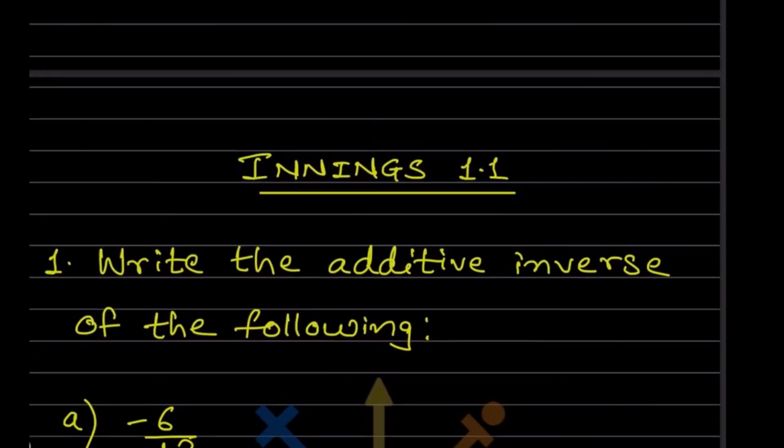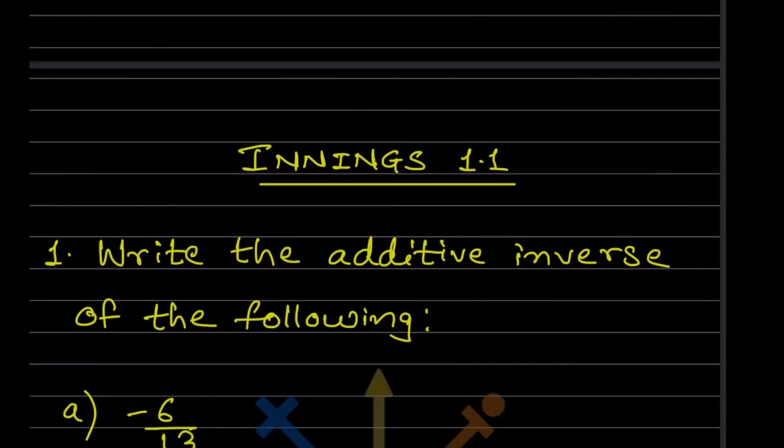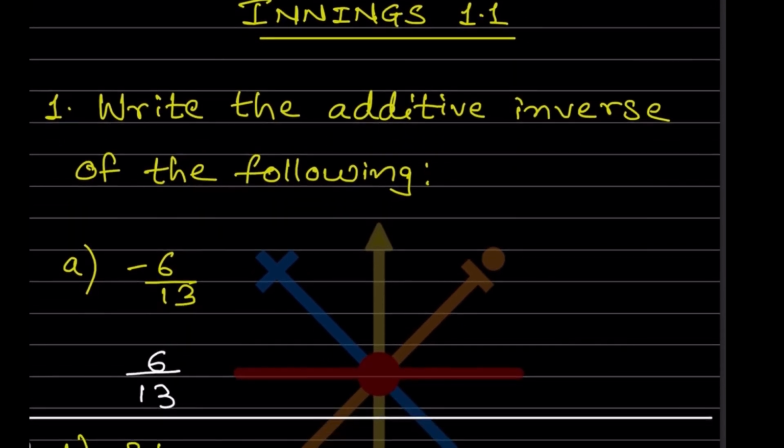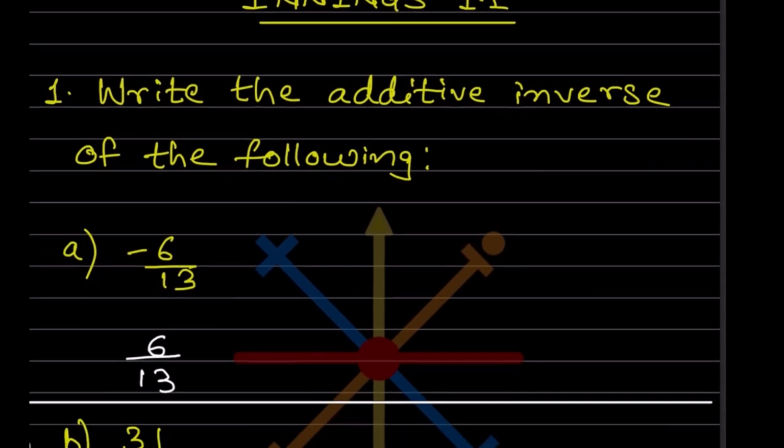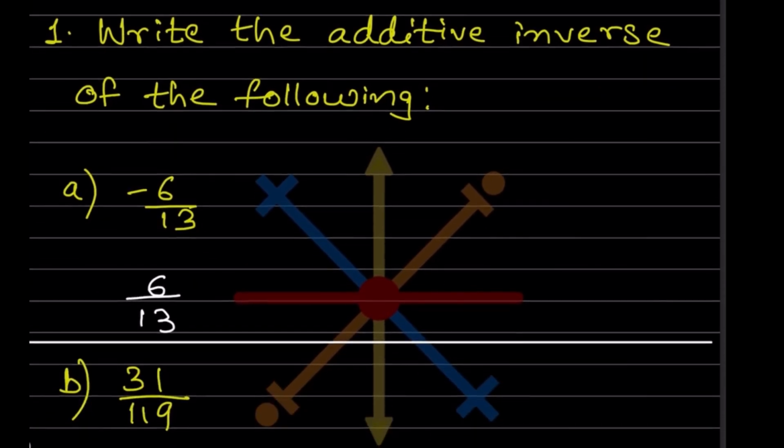Now let us see the exercise 1.1 from the same book. Write the additive inverse of the following. Whenever we have the additive inverse, if the number is negative, we put it positive. If it was 6 by 13, we just change the sign, so it is going to be minus 6 by 13. That is the only thing we have to do for an additive inverse. So this is important: additive inverse.